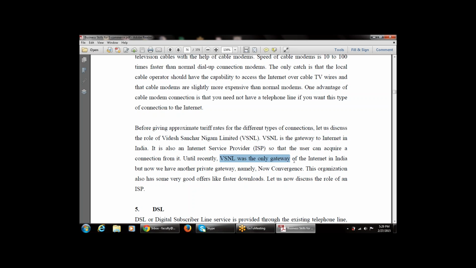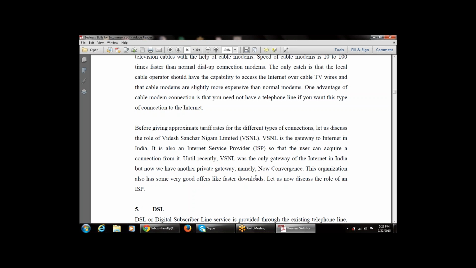Until recently, VSNL was the only gateway to the internet in India. But now there is another private gateway available, namely New Convergence. So there are a few gateways available for internet connections using the cable modem, for example VSNL and New Convergence. This organization also has some very good offers, like faster downloads.